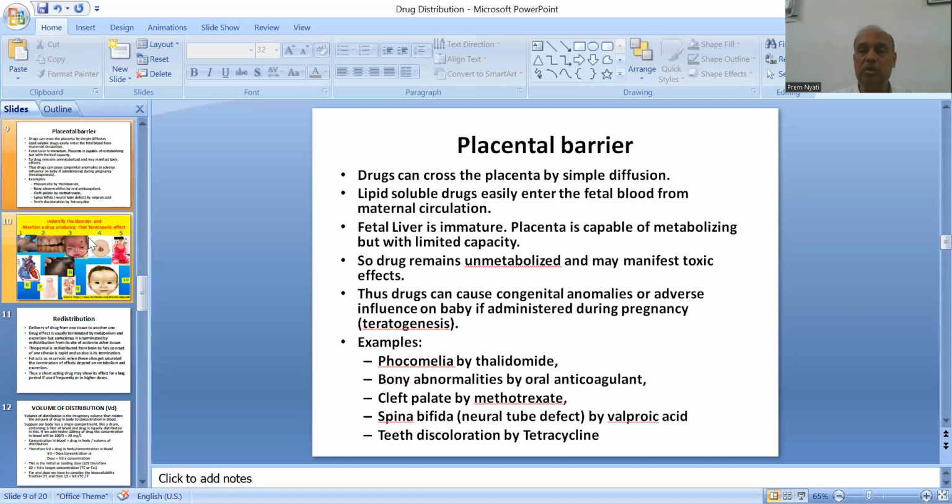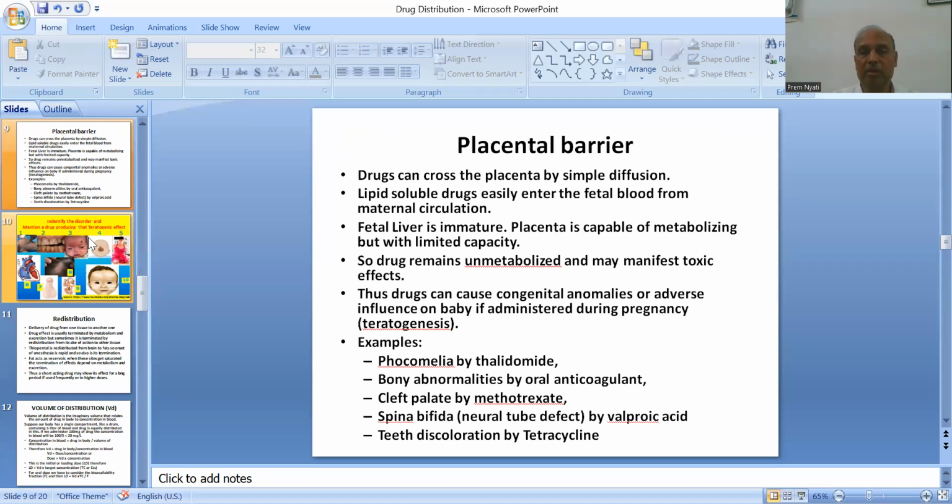This is teratogenesis. Examples are phocomelia by thalidomide, bony abnormalities by oral anticoagulant, cleft palate by methotrexate, spina bifida, and teeth discoloration by tetracycline. So we will cover this topic in further detail with the other drugs affecting the maternal function, when we see maternal pharmacology.